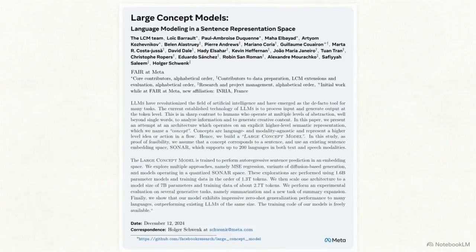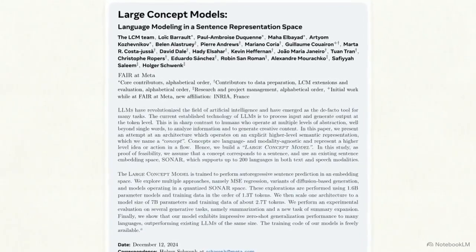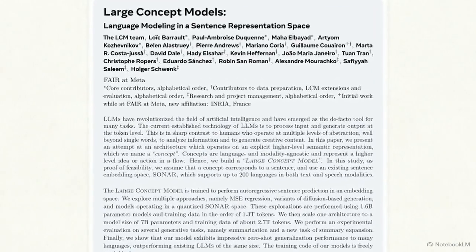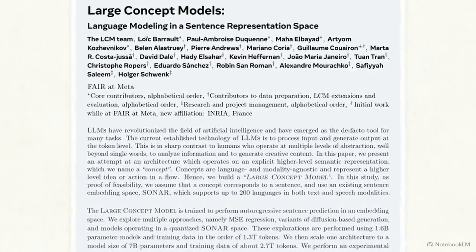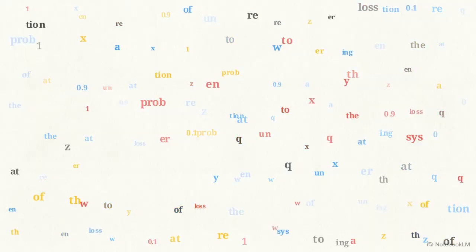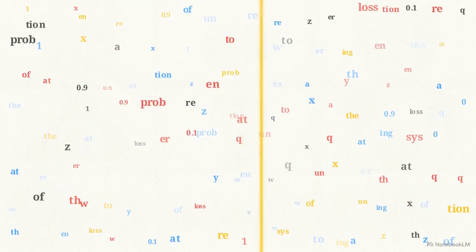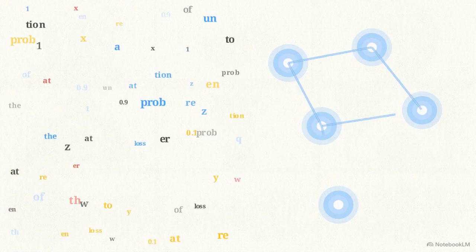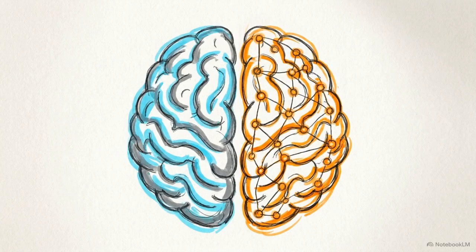While current LCMs are proof-of-concept models requiring further scaling, they establish a mathematically viable alternative to the token bottleneck. Replacing discrete cross-entropy with continuous latent diffusion allows a machine to reason in semantic structures rather than predicting character fragments. Large concept models represent a step toward aligning machine generation with the hierarchical reality of human cognition.